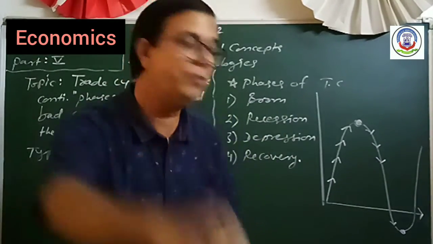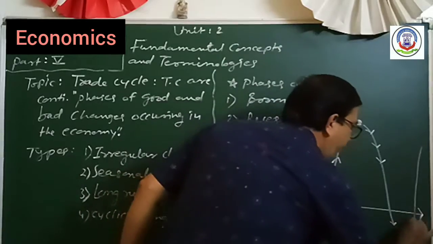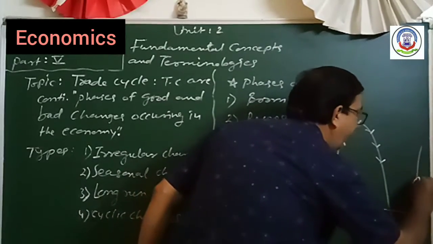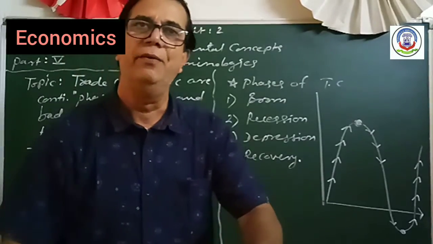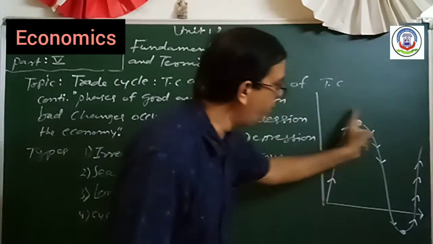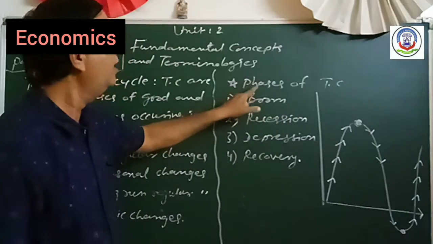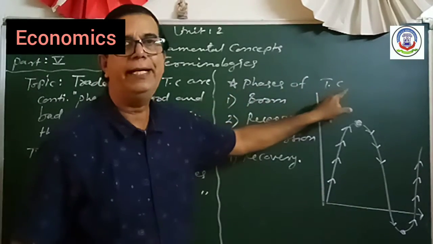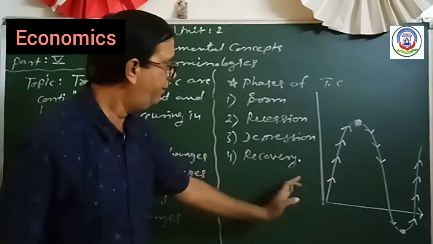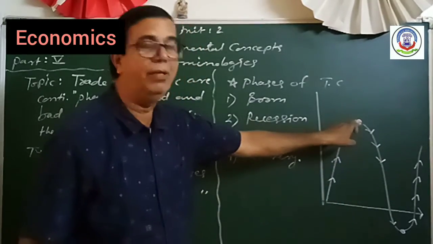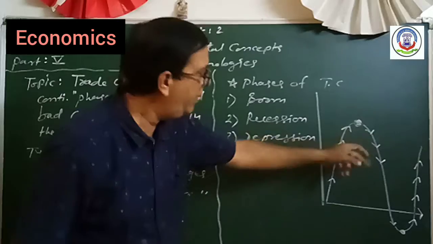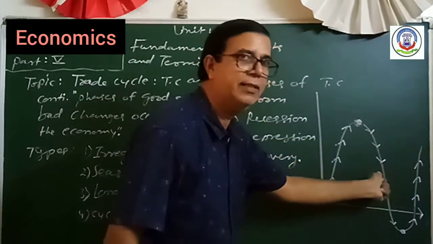But after some time in the market, because of some factor, again recovery is there. So in the market, we always see this kind of situation, that is known as phases of trade cycle. First, the rate of profit increases, then maximum at the peak, then the rate of profit decreases.